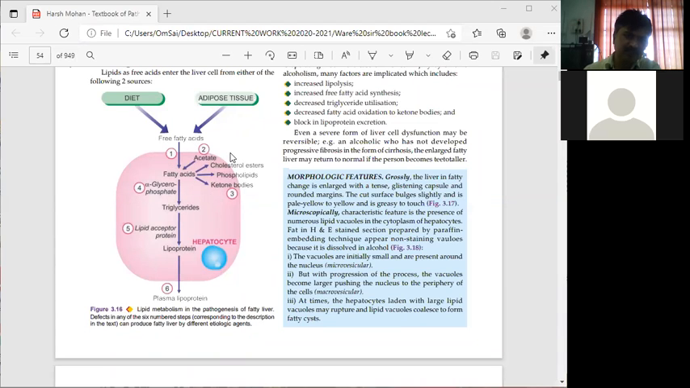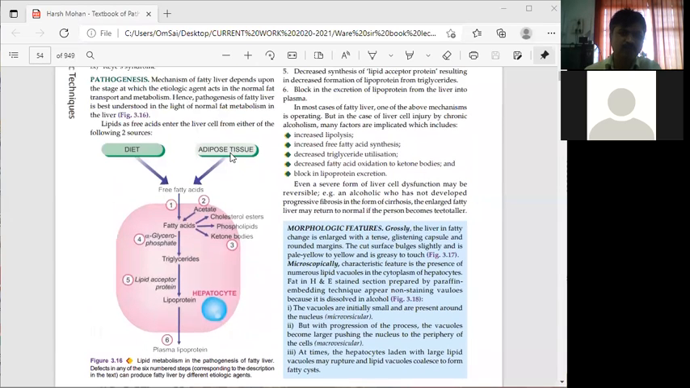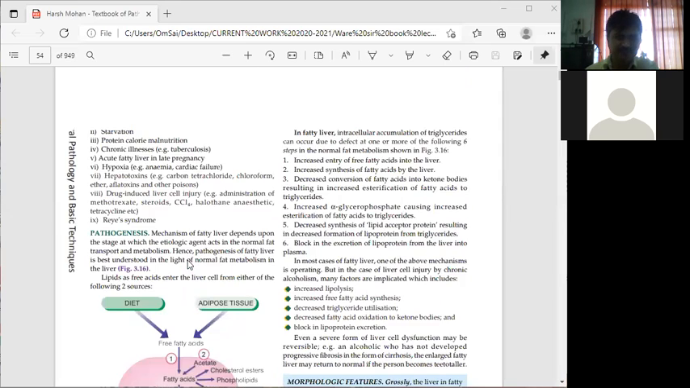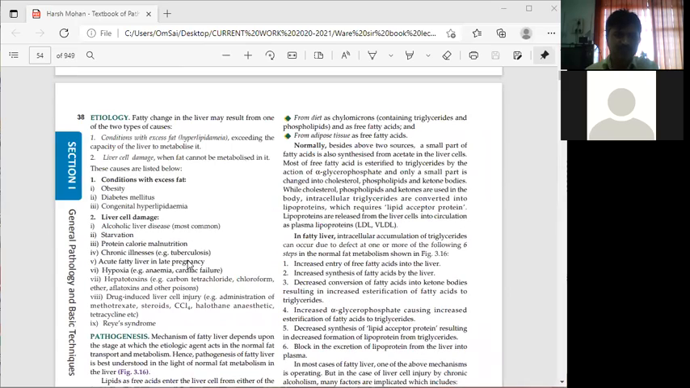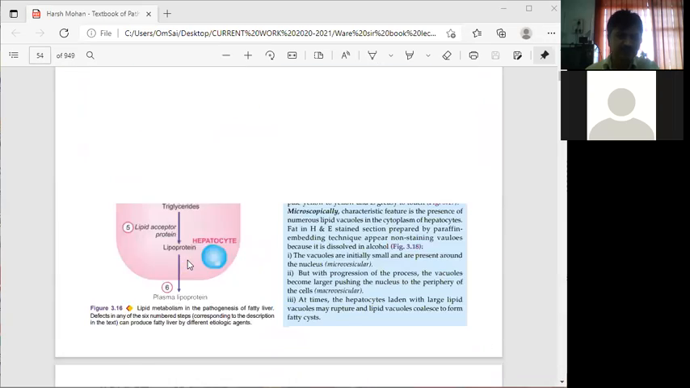Fatty acids are also formed from acetate. Then these fatty acids are converted to cholesterol esters, phospholipids and ketone bodies. Also, in the presence of alpha glycerophosphate, fatty acids get converted into triglycerides. That is lipid metabolism here.